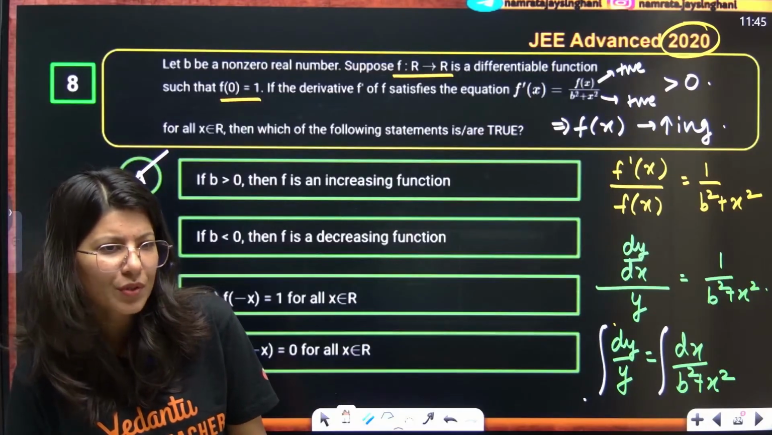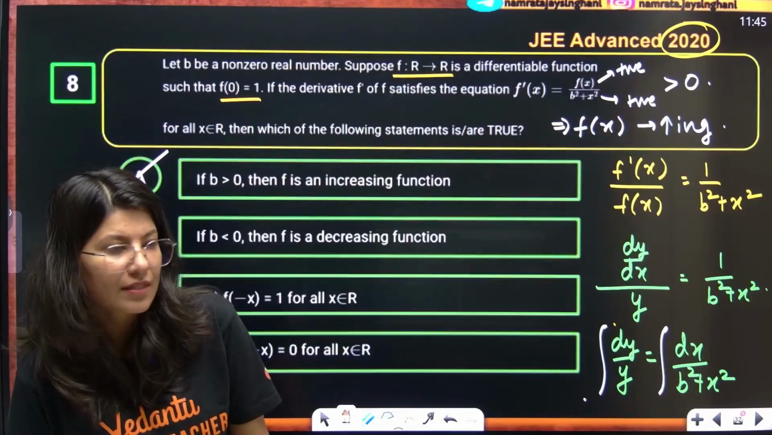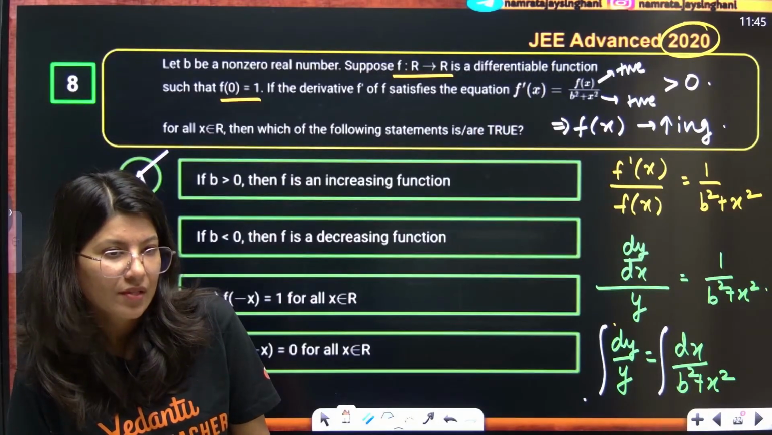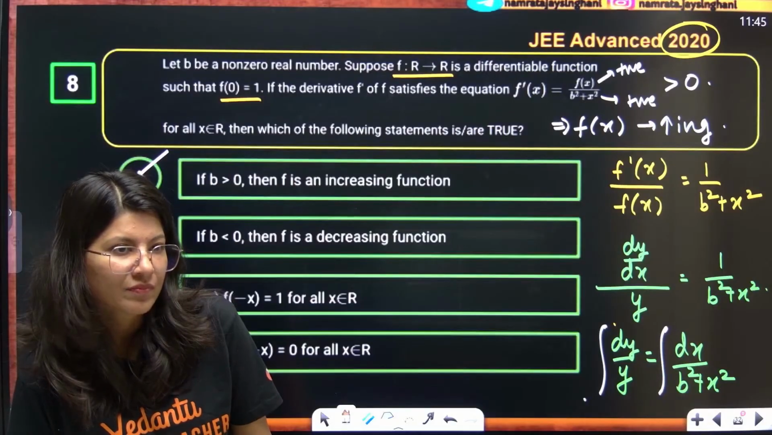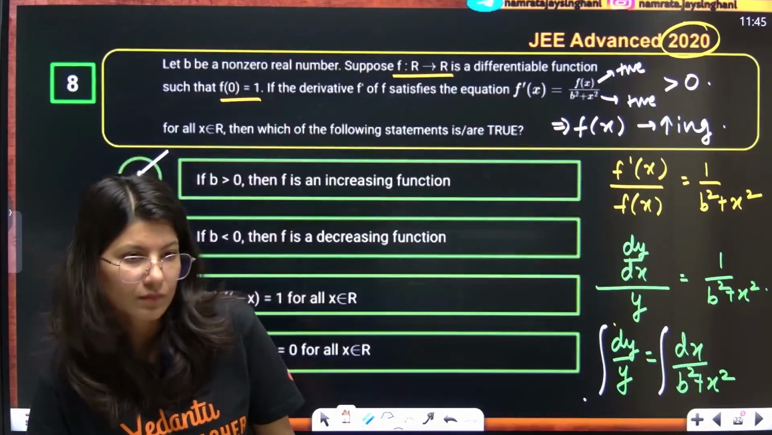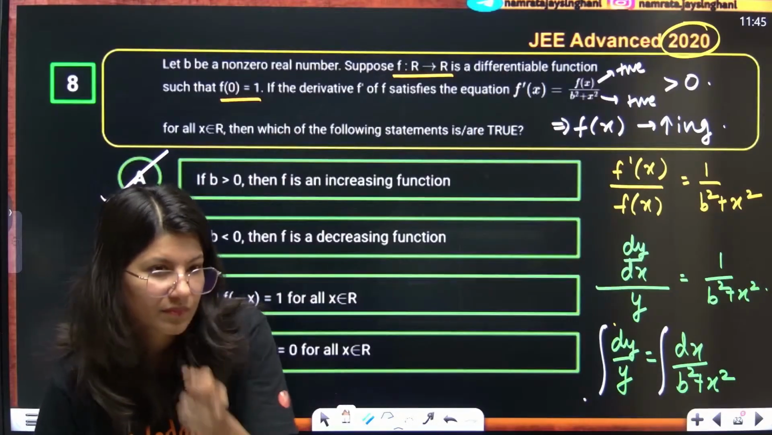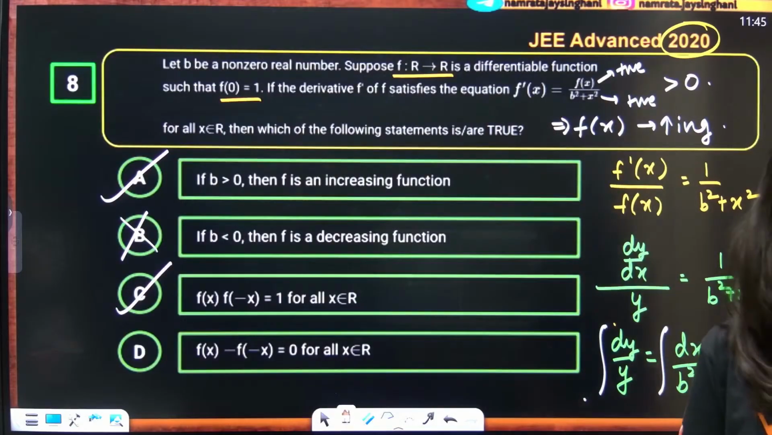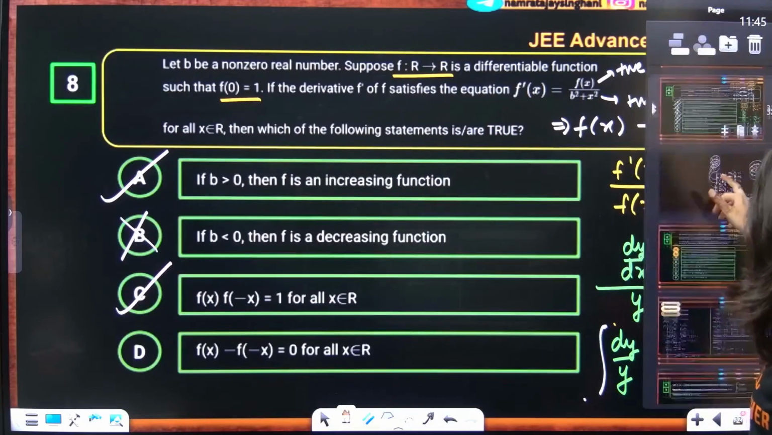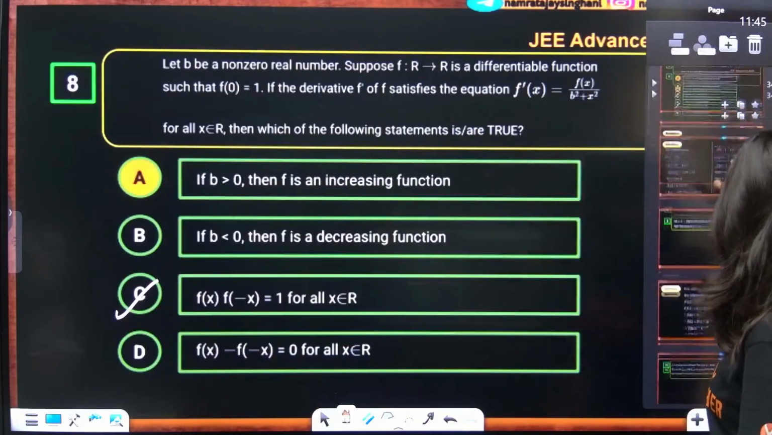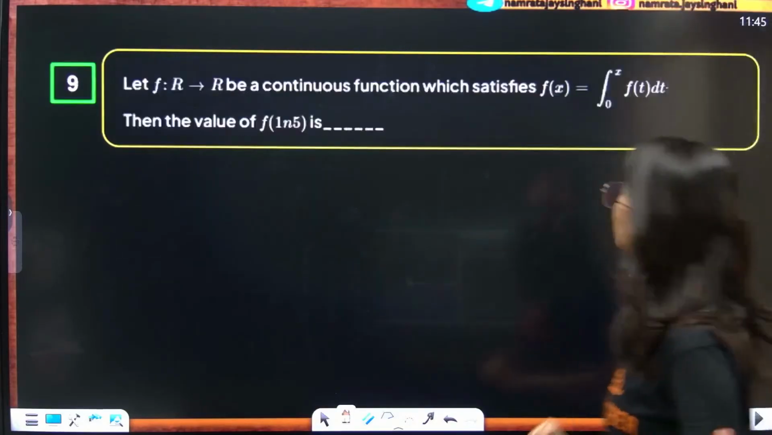Yes, good question. What do you think? I feel this is a good question. JEE Advanced 2020, not a very difficult question. Okay, so here A and C both are correct. Okay, all right. Next question on your screen.